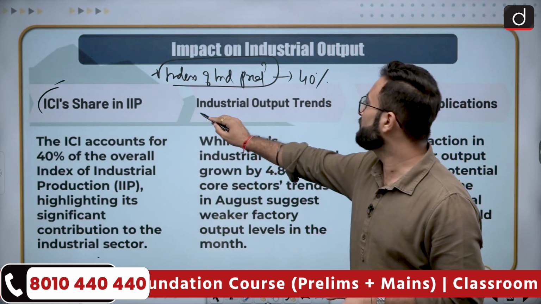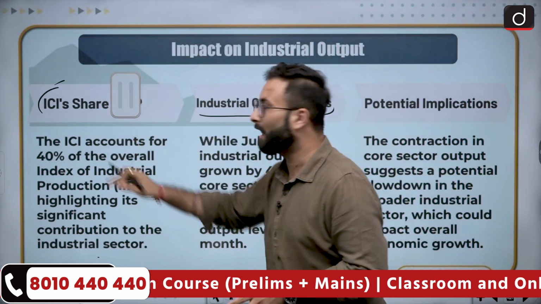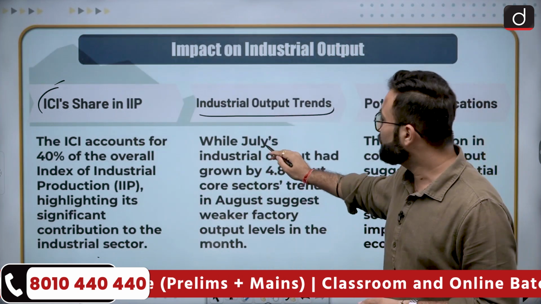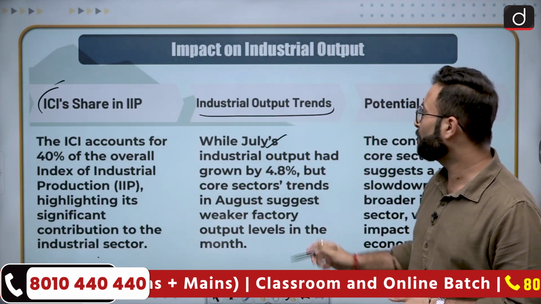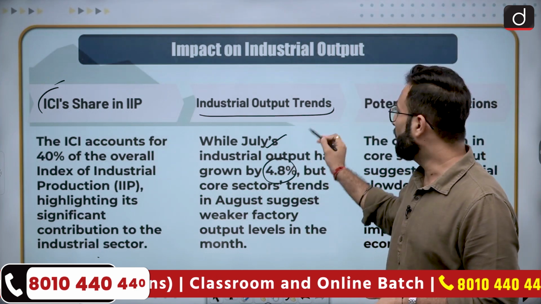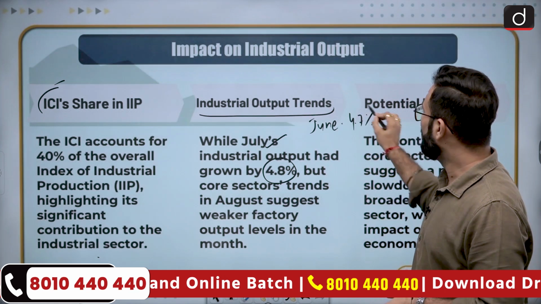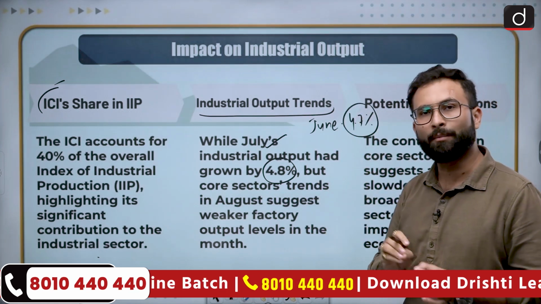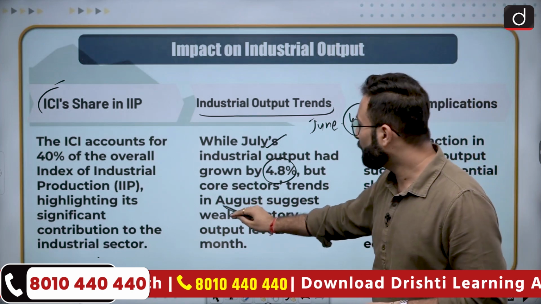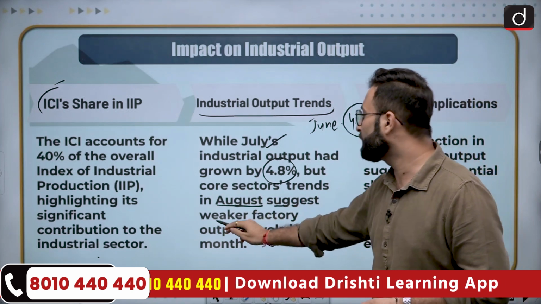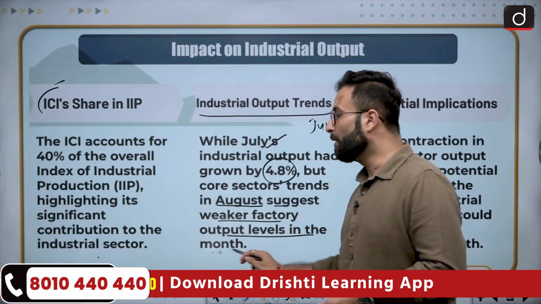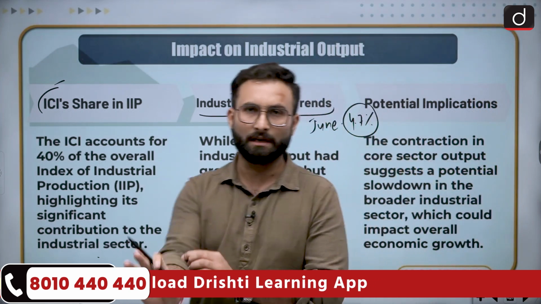Moving further, here you can see industrial output trends. If we look at the output trends, while July's industrial output had grown by 4.8, earlier in June it was 4.7. So we have seen an increase, but that was only a marginal increase. But when we are talking about the trends in August, it suggests weaker factory output in the month. So in August we are seeing a contraction.